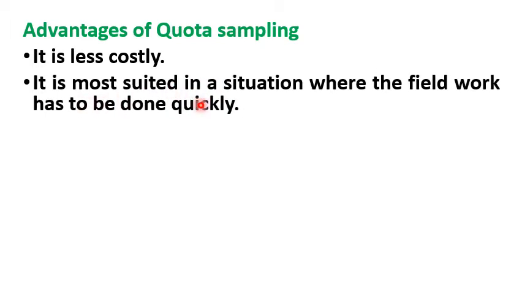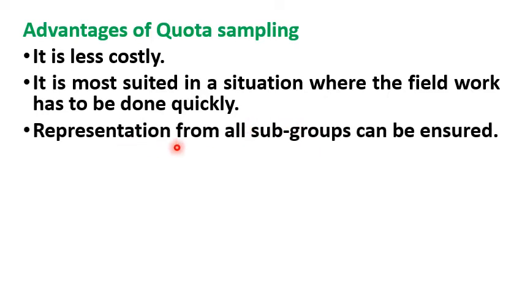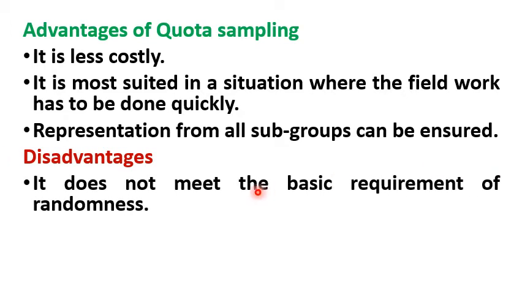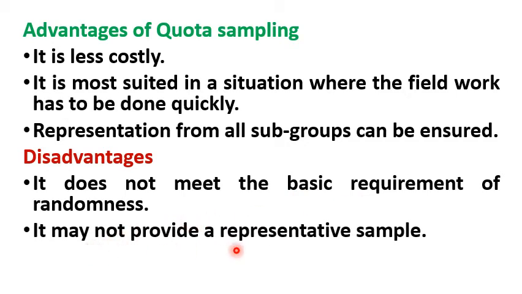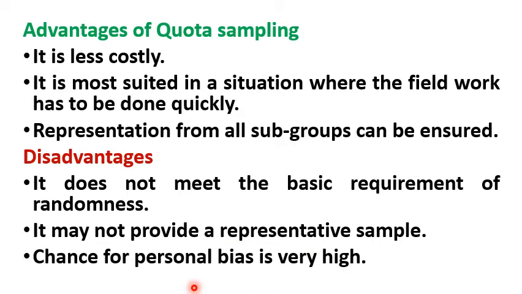Advantages of quota sampling: it is less costly. It is most suited in a situation where the fieldwork has to be done quickly. Representation from all subgroups can be ensured. Disadvantages: it does not meet the basic requirement of randomness. It may not provide a representative sample. Chance for personal bias is very high.